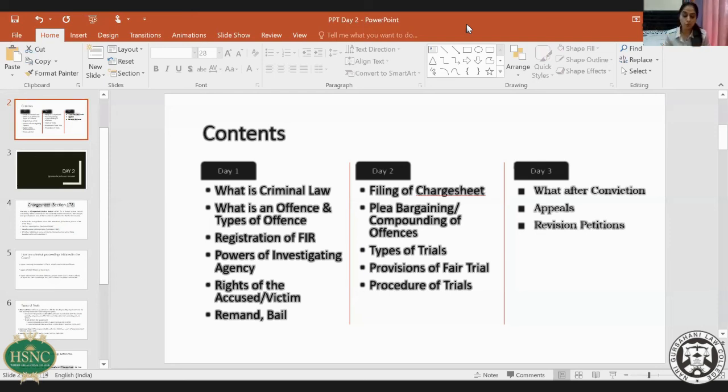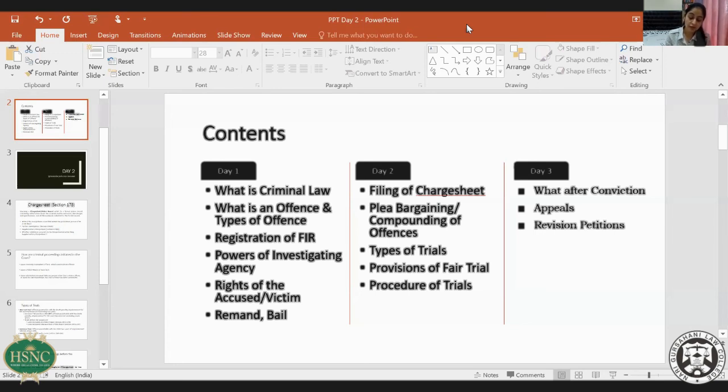Ideally, there is no provision for filing a discharge application in a summons case. But then we make use of section 258, that is, stopping the proceedings at any time.